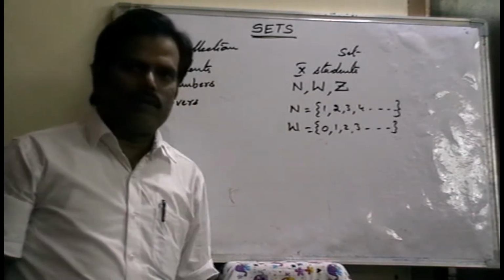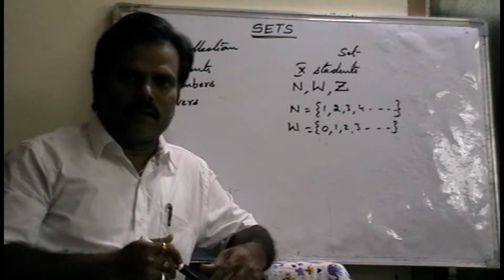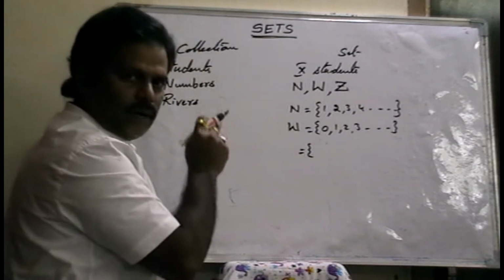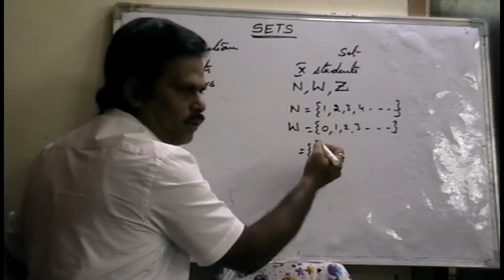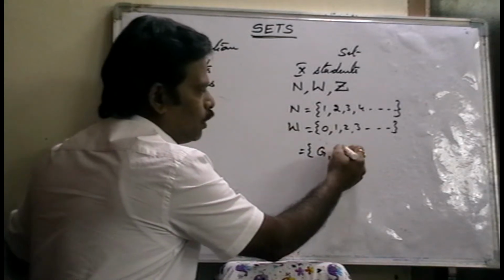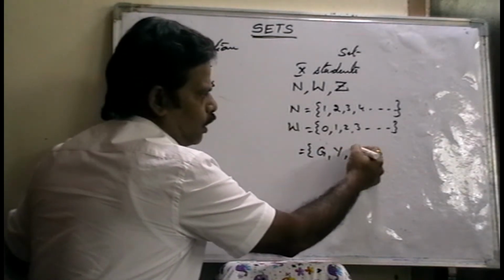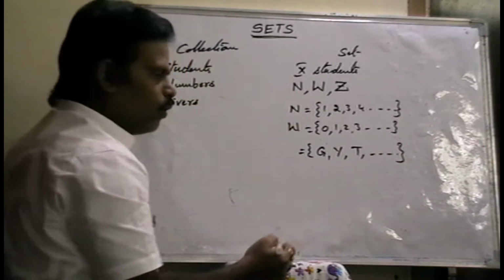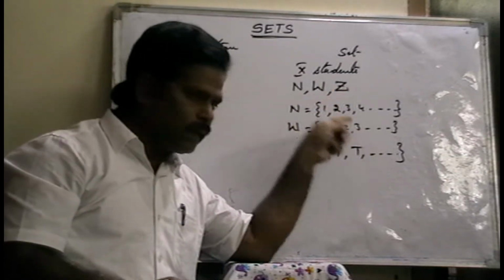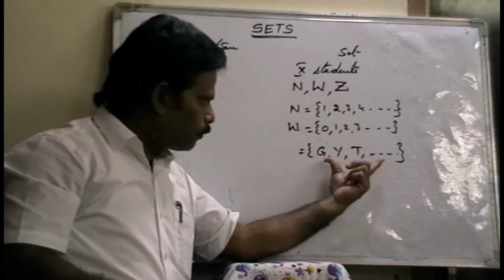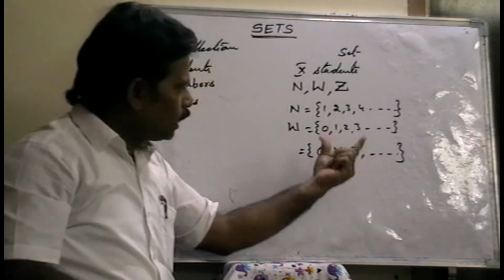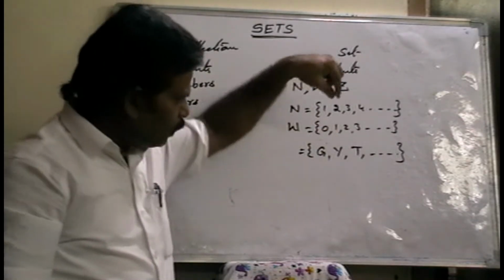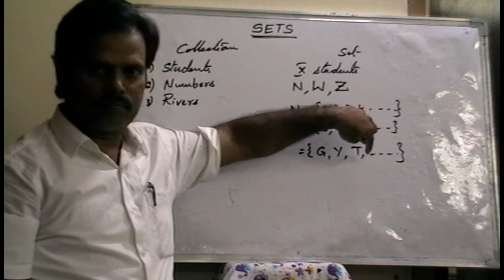Rivers means there are a number of rivers. Suppose only the rivers which flow in India. That means we can mention the particular names of the rivers, suppose Ganga, Yamuna, Tungabhadra, whatever it may be. Only a river which flows through India is in this set. That means it is a set of elements. Why? Because of well-defined elements. Well-defined means we can mention the particular name of the element in that set.